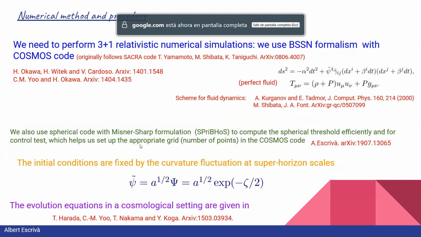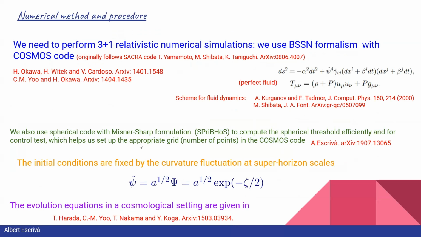So very briefly, let me explain the numerical method and procedure. Basically, we use 3+1 relativistic numerical simulations with the BSSN formalism, and for that purpose we use the Cosmos code. As I said, we consider an energy-momentum tensor given by a perfect fluid. The algorithms for the fluid dynamics are given by these two papers. We also use a spherical code with a Misner-Sharp formulation to efficiently obtain the thresholds of collapse for the spherical case and also make control tests with the Cosmos code.